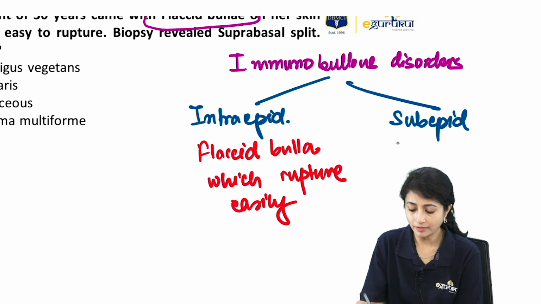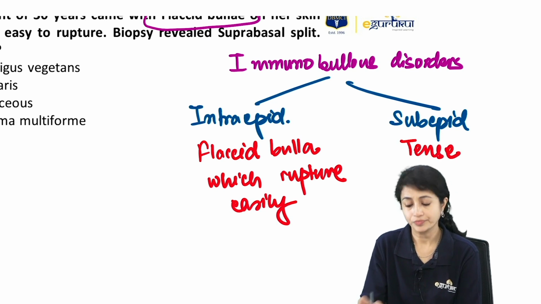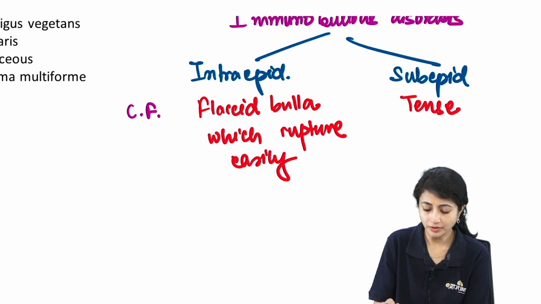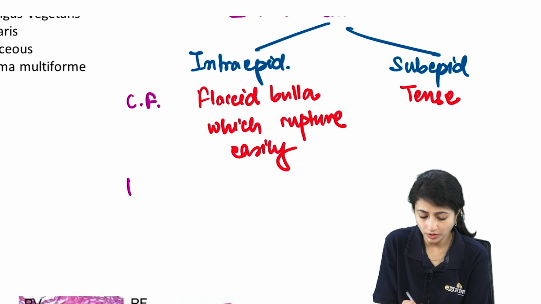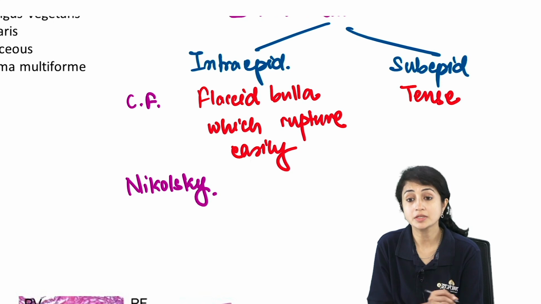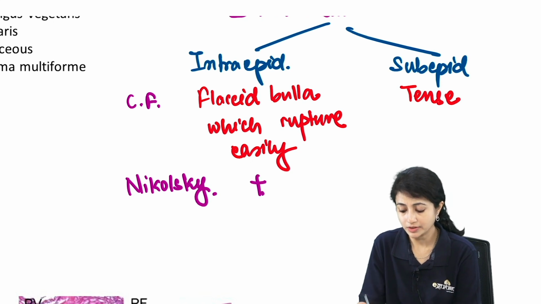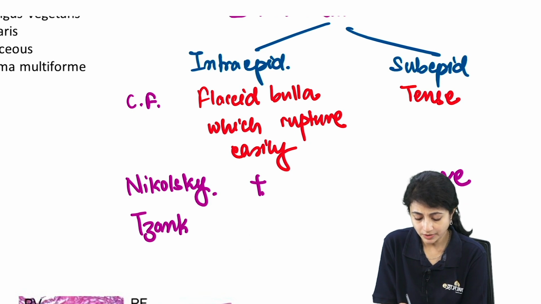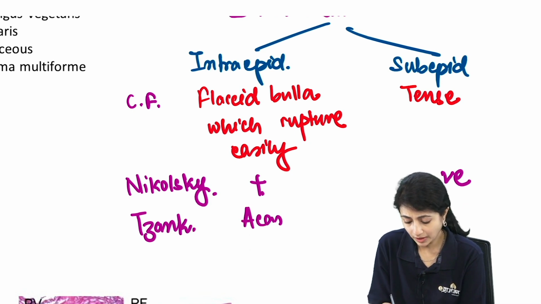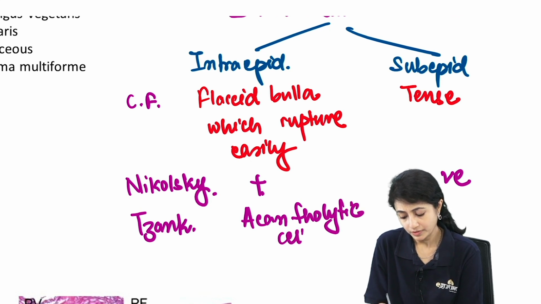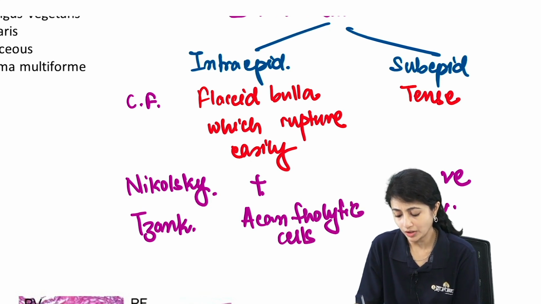Here I have tense bulla. Then what were the other features? This is my clinical feature. Then if I do a Nikolsky sign, it is positive here, it is negative here. If I make a Tzanck smear, I see acantholytic cells here and I see no acantholytic cells here.